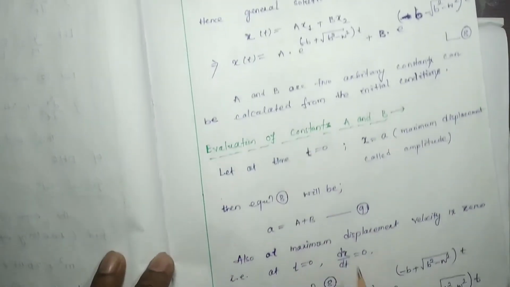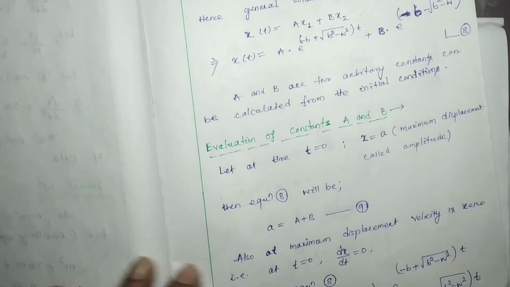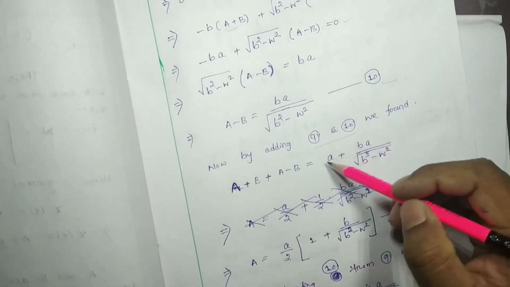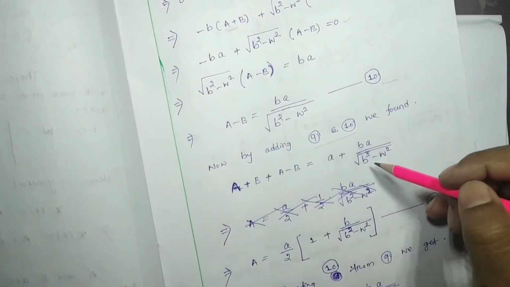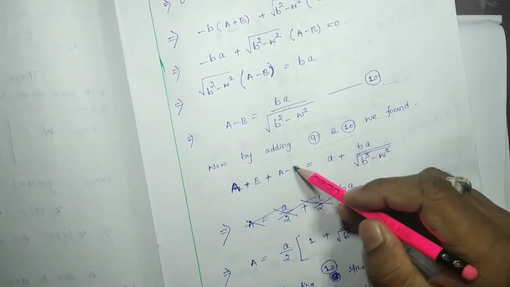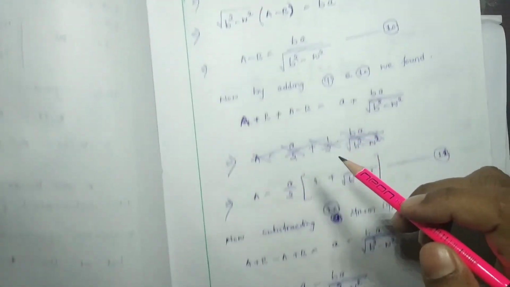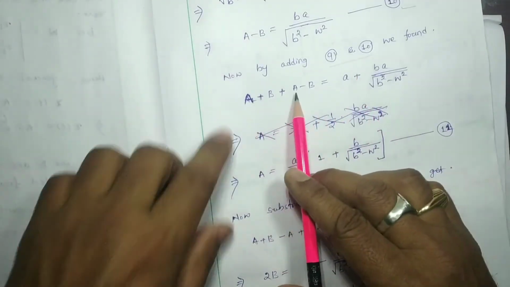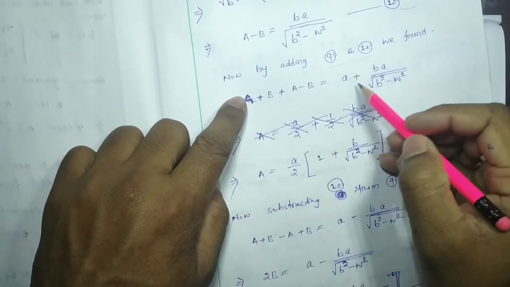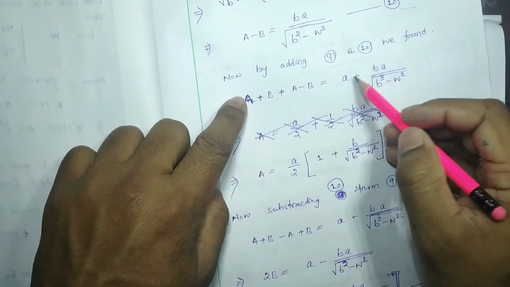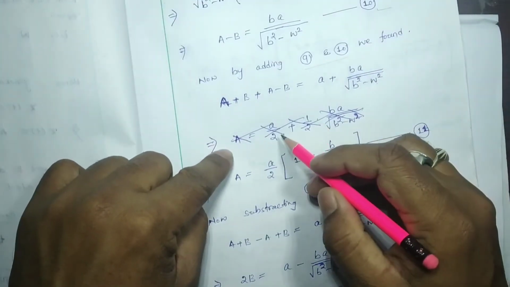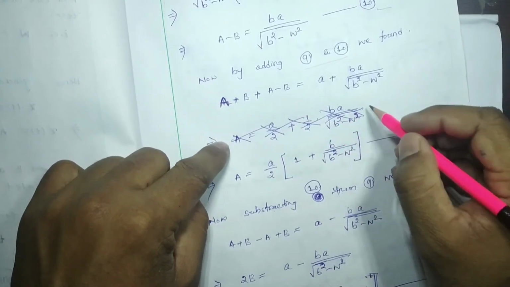This is a plus this one, a plus ba by square root of b square minus omega square. So here b got cancelled. We find 2a will be equal to, we can take common a, then we find 1 plus b by b square. One step I have removed here.